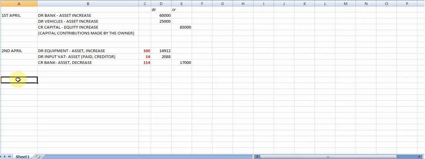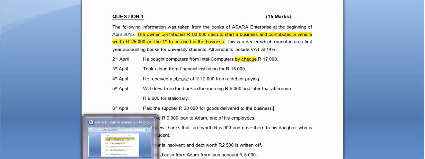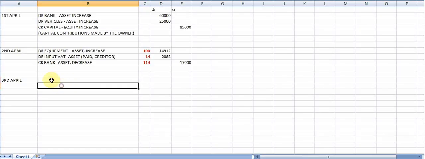Then we also have an entry on the 3rd of April. On the 3rd of April, you will see, if I quickly go back, they took out a loan from a financial institution. What is very important here, and they're trying to catch you out, is that there will be no VAT on loans because that's a financial service and there's no VAT on financial services.